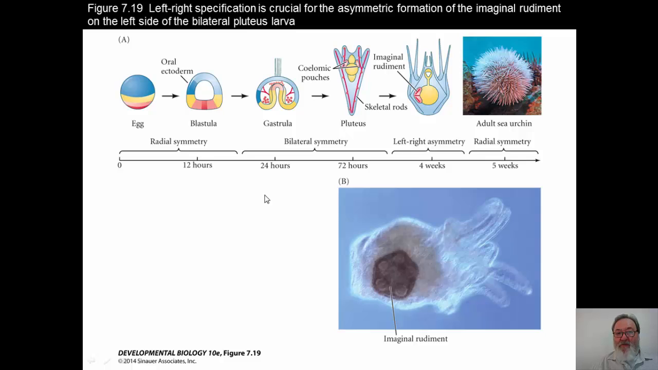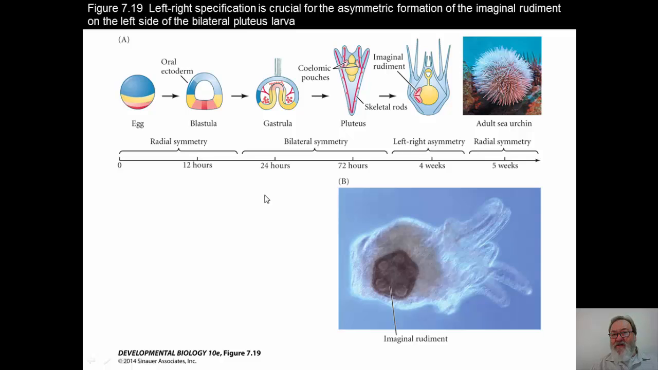bilateral Pluteus larvae. So as you go through the top panel here, A, you can see that the egg and the blastula show radial symmetry. Then, once gastrulation starts, and through the Pluteus stage, you get a bilateral symmetry. And this is what makes these organisms related to some of the higher vertebrates, in the sense that during this embryological stage, it shows bilateral symmetry, similar to what the vertebrates, many of the other deuterostomes, show. Here we see during gastrula and the Pluteus stage, it's bilaterally symmetrical.